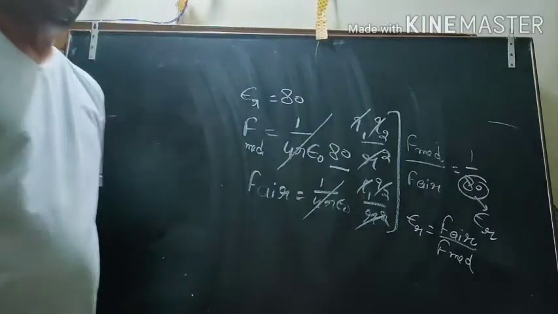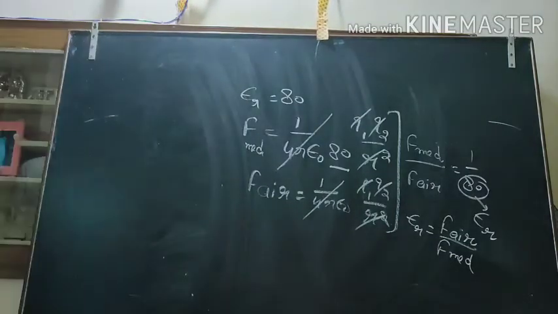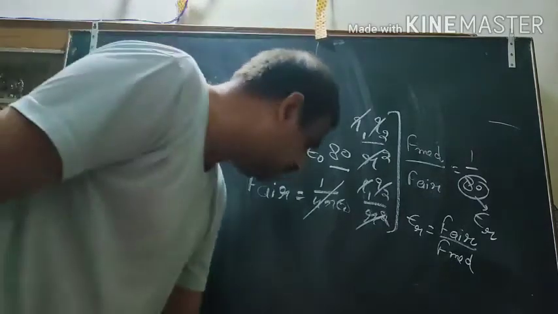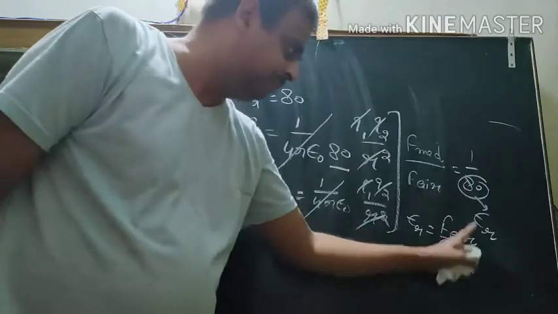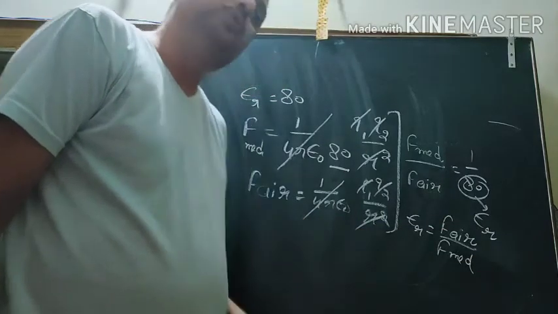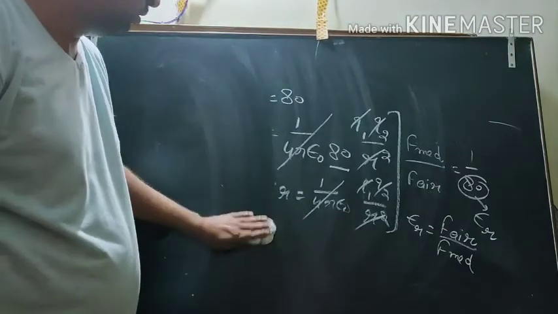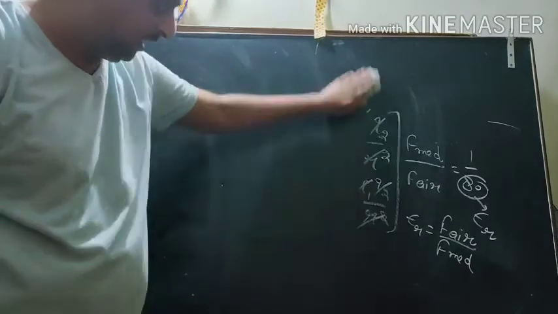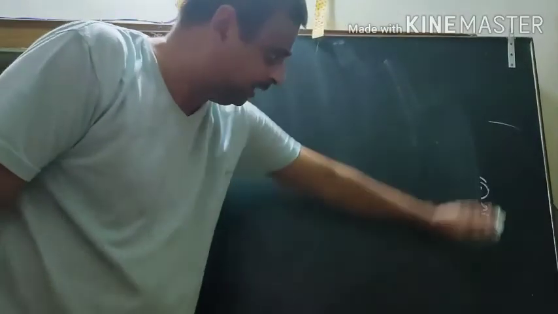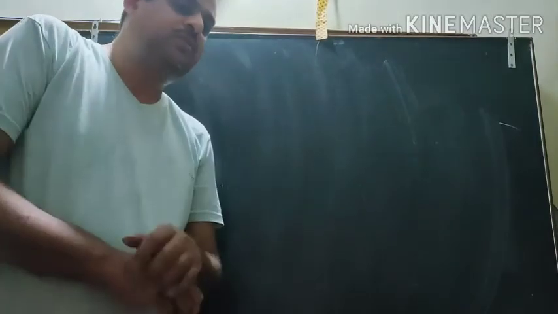Relative permittivity is equal to the force in air to the force in medium. Relative permittivity has no units. Do you know what the medium is? It is water. So in water, the force is reduced.